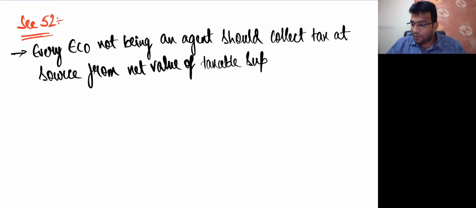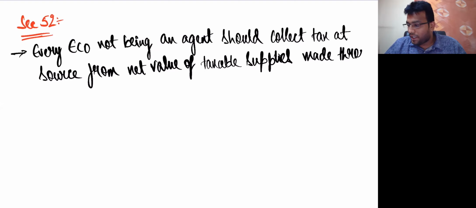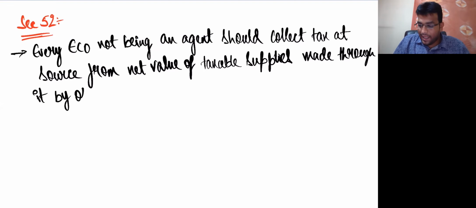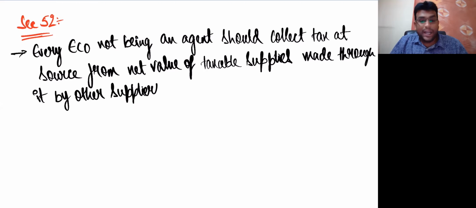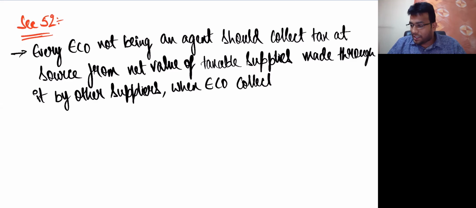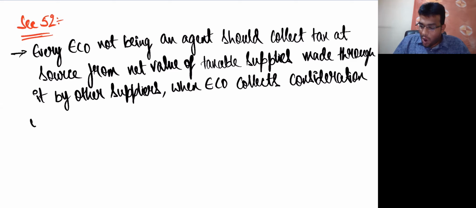From net value of what, my dear friends? Taxable supplies made through it by other suppliers. Made through it by what, my dear friends? Other suppliers. When ECO collects, ECO what, my dear friends? Collects consideration on behalf of supplier.